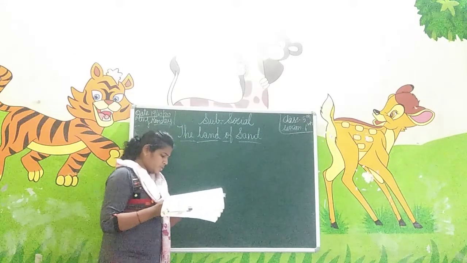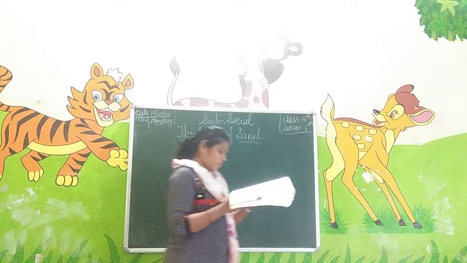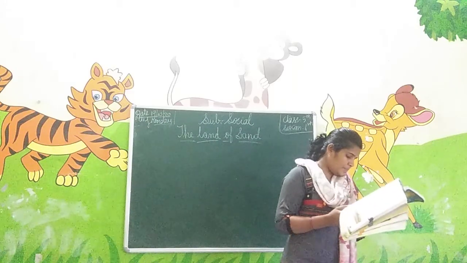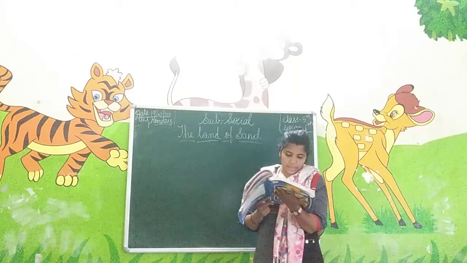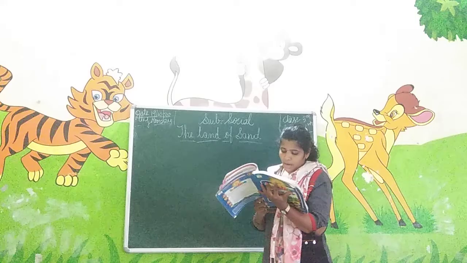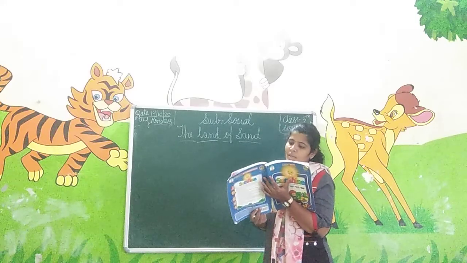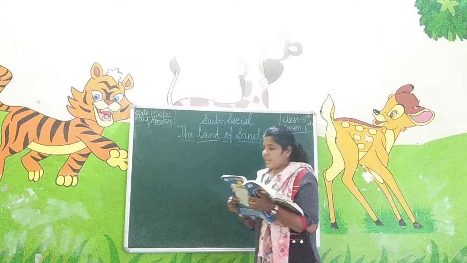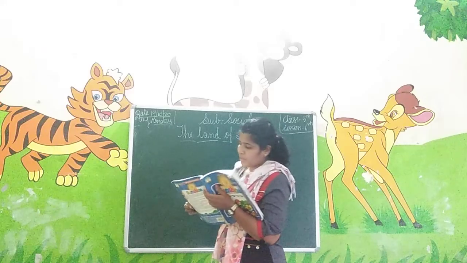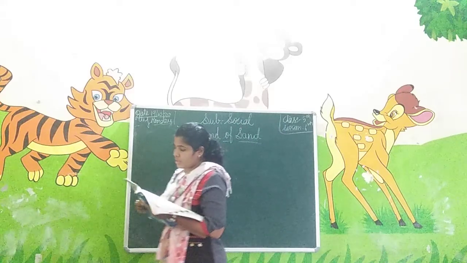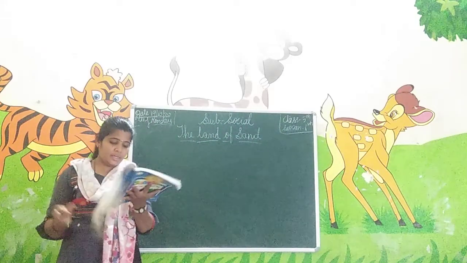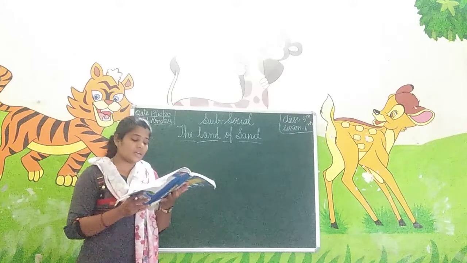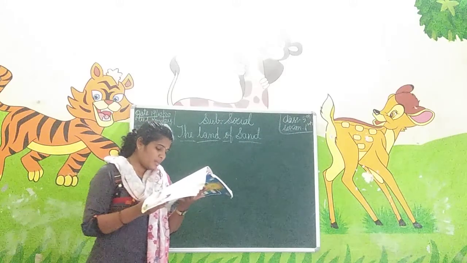There are various types of deserts. Deserts found between 15 degrees and 30 degrees north and south of the equator are hot deserts. For example, the Sahara Desert in Africa, the Thar Desert in India and the California Desert in North America. The given map on the previous page shows the major hot deserts of the world. In India also deserts are found, that is the Thar Desert in Rajasthan.